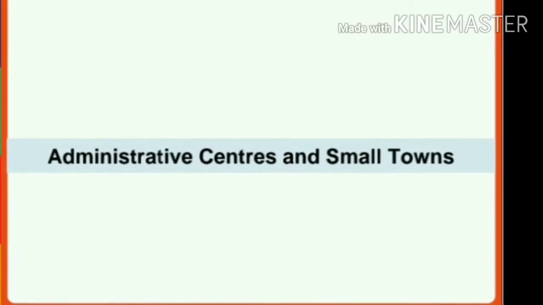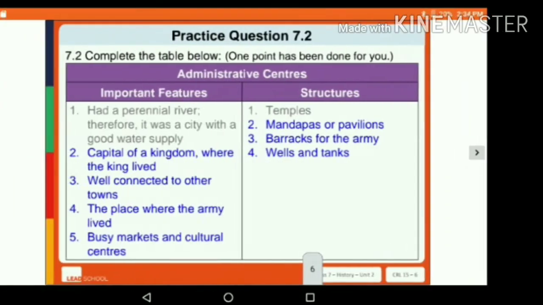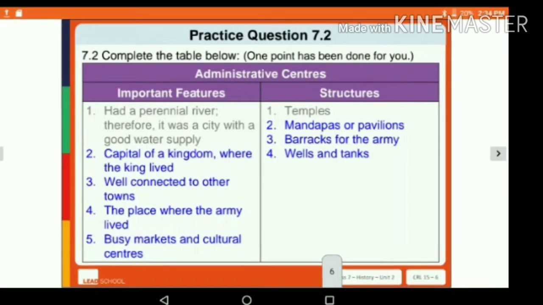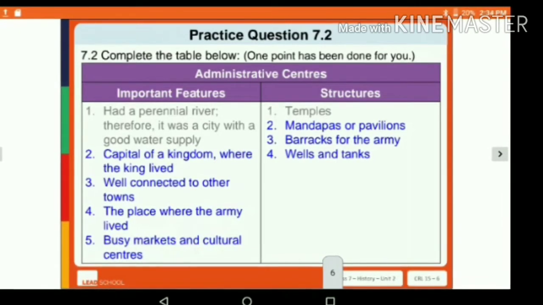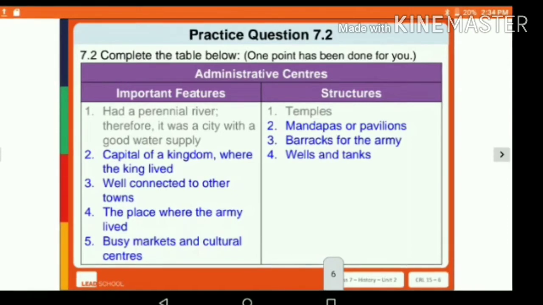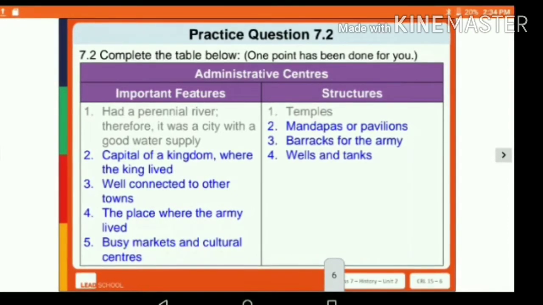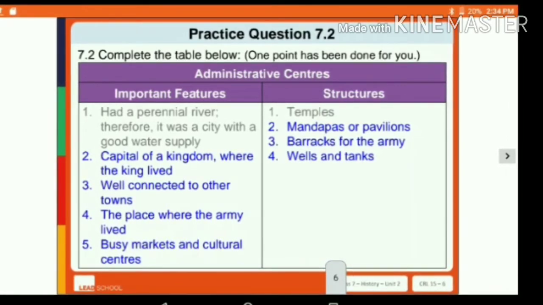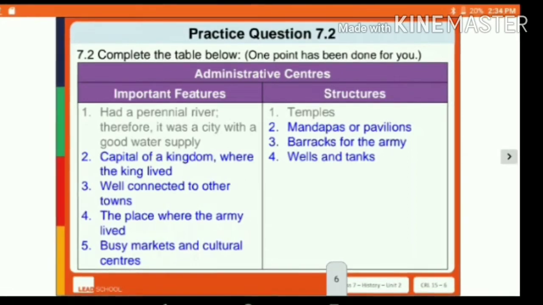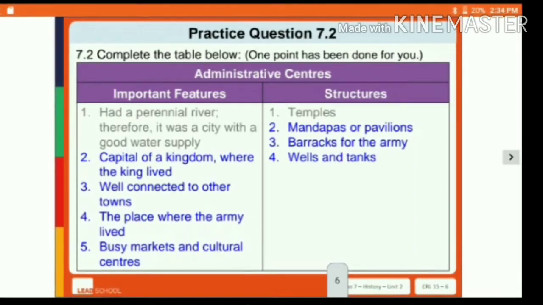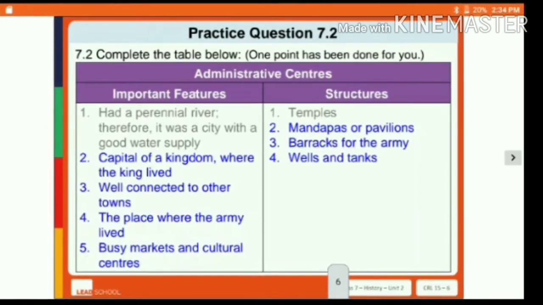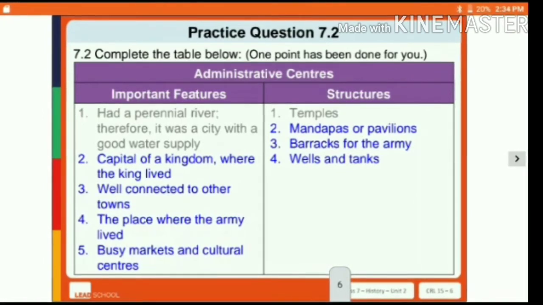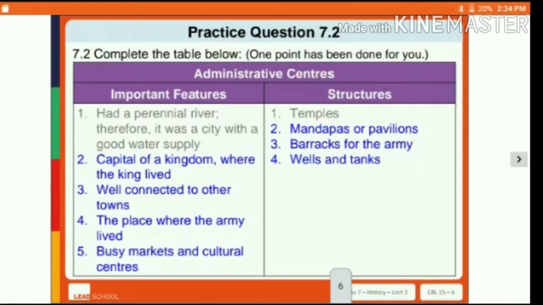Now we are going to learn about the administrative centers and small towns. As you can see in your practice question number 7.2 given below, what are the important features of the administrative centers? Let's have a look. It had a perennial river, therefore it was a city with a good water supply. These are the important features of administrative centers. The capital of the kingdom where the king lived, it is obvious that administration can be done by the king only, so it will be the center where the king lived.